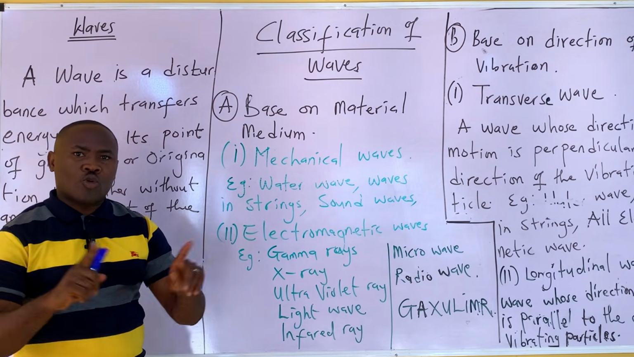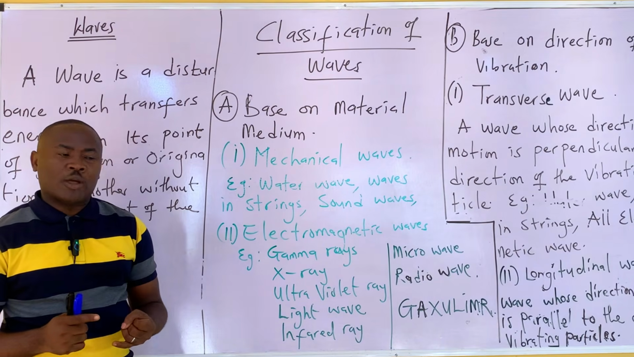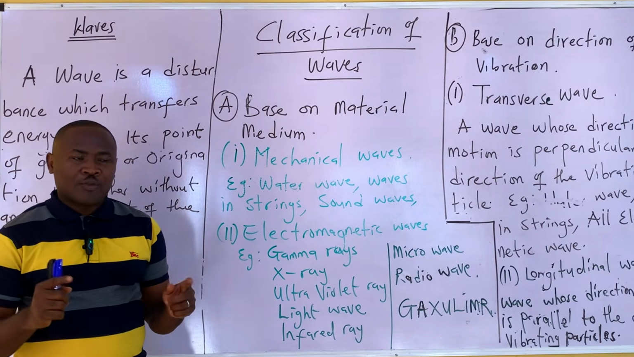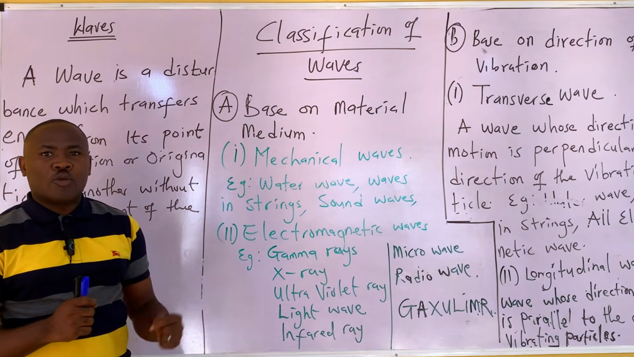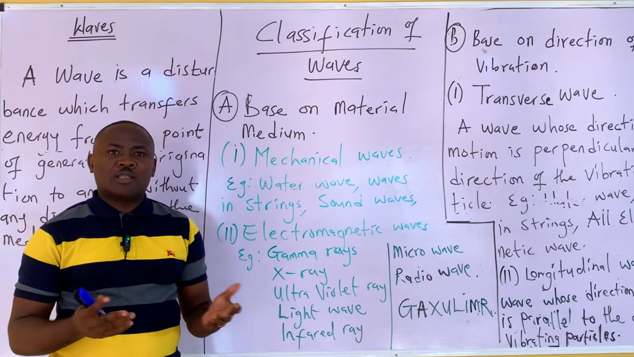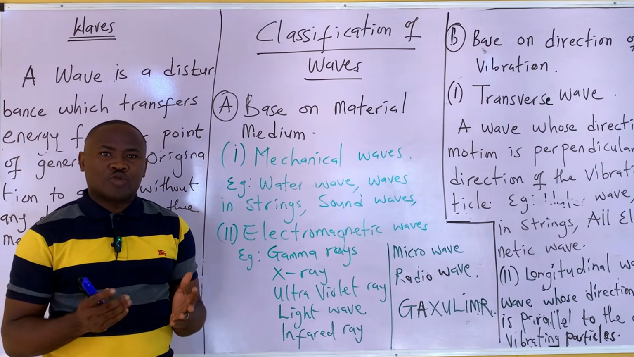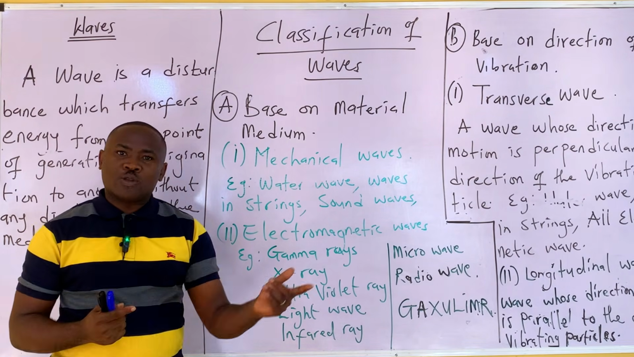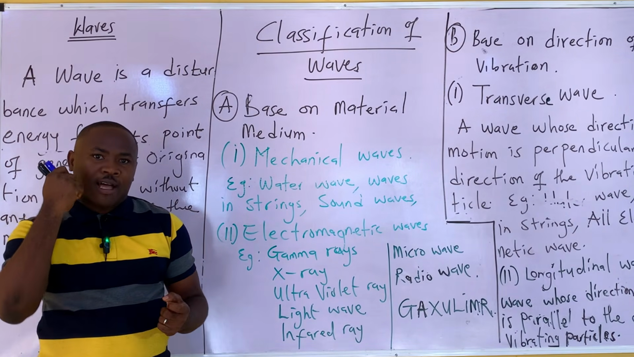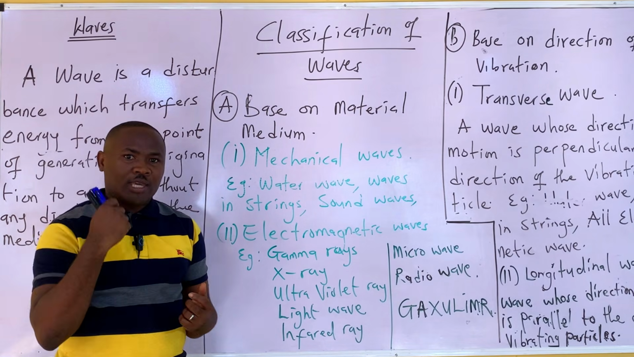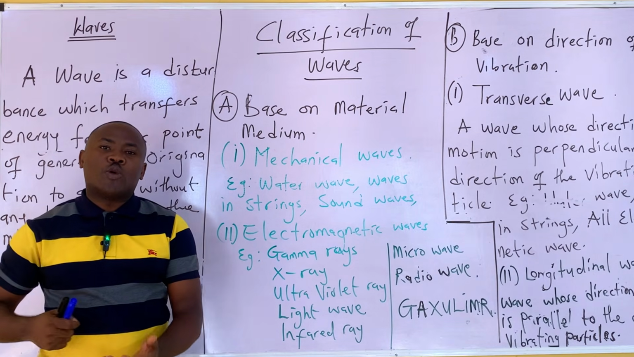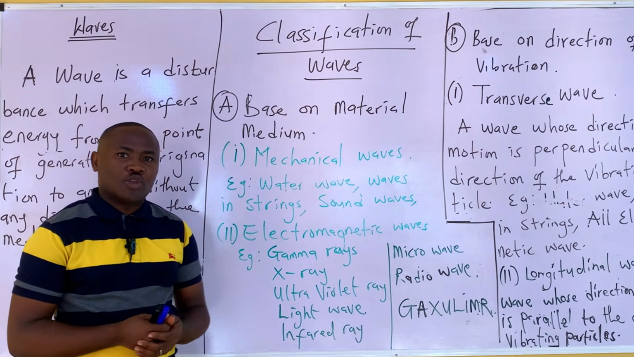Such a wave is a water wave. Another kind of such wave is sound wave. Sound wave requires air to go from one point to another. Where there is no air, sound won't go. For instance, in a vacuum, if I talk, you can't hear me without the help of a radio or a device that can assist you to hear. So water waves and sound waves require material medium for propagation. Waves in strings require material medium for propagation.